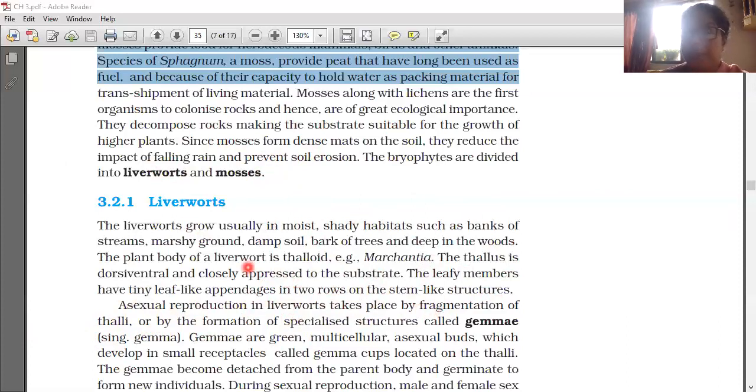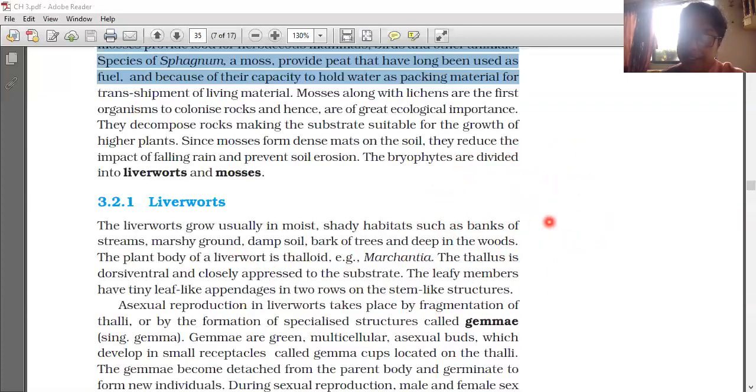Two types of bryophytes are there, liverworts and mosses. This is liverworts and this one is mosses. They grow usually in moist shady habitats such as banks of trees, marshy ground, damp soil, bark of trees, and deep in the wood.